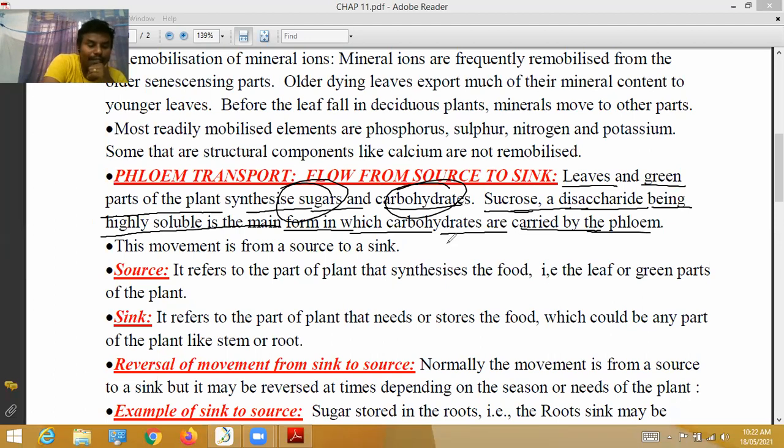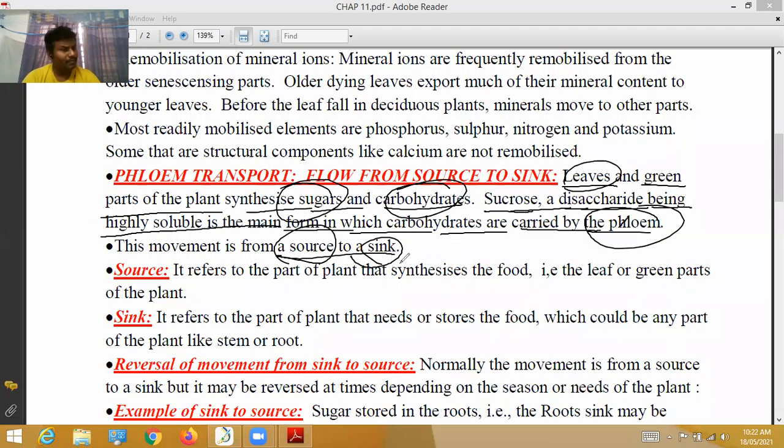Sucrose is highly soluble and is the main form in which carbohydrates are carried by the phloem. So this movement is from source to sink. Phloem movement always occurs from source to sink. Source is the leaves. Sink is various parts, maybe roots, maybe stem, maybe seeds, etc.